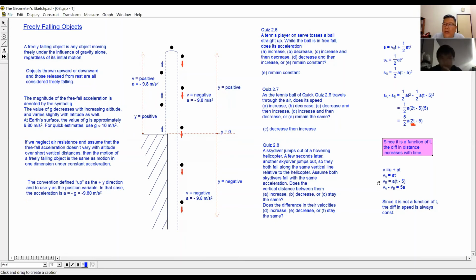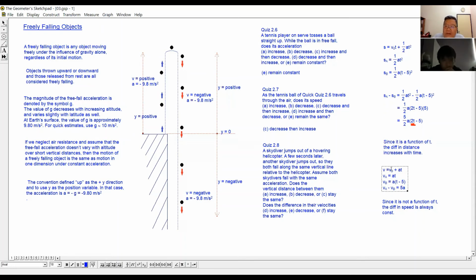Now, the second one: I want to know the difference in velocity between them. So I use the velocity formula, V equals V naught plus at.